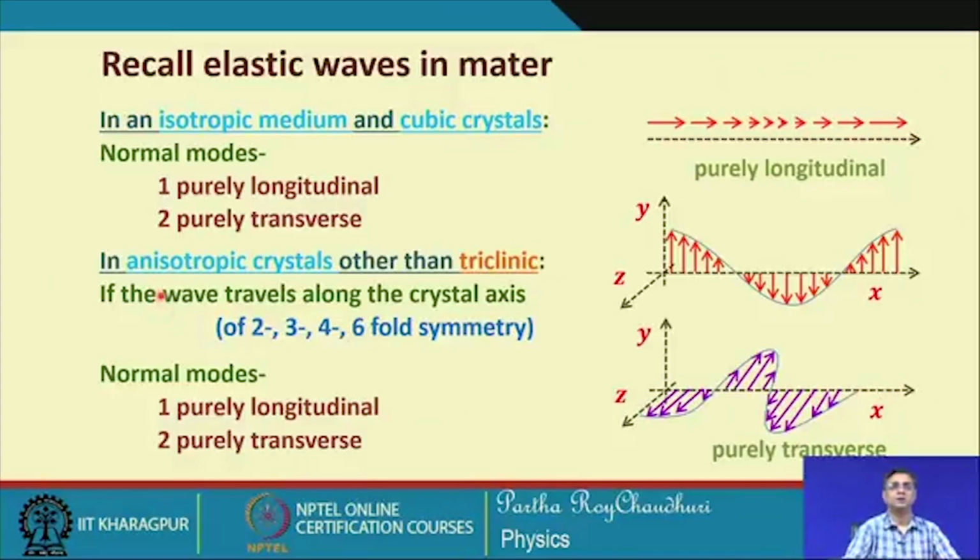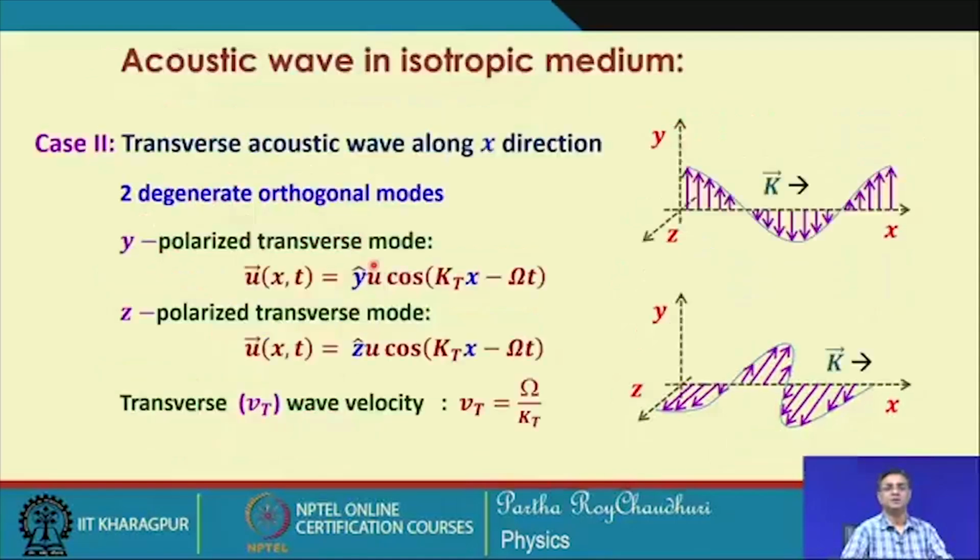So, in case of an anisotropic crystal other than triclinic systems, the wave travels along the crystal axis. That is 2, 3, 4 and 6 fold symmetry. In that case, the normal modes are one purely longitudinal and two purely transverse. So, now having known this, we can